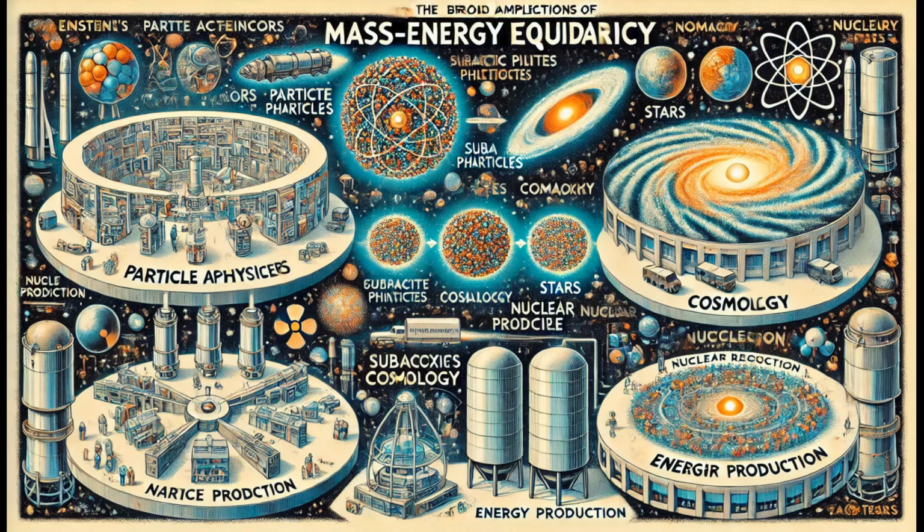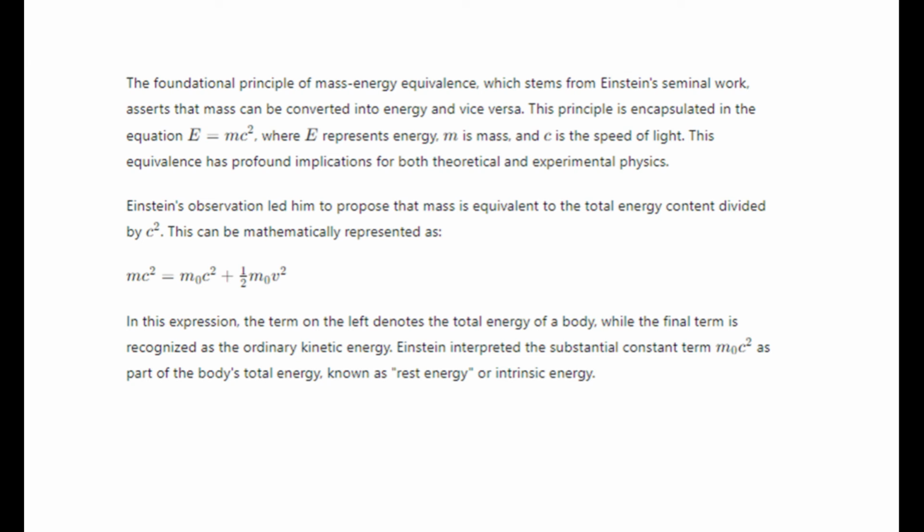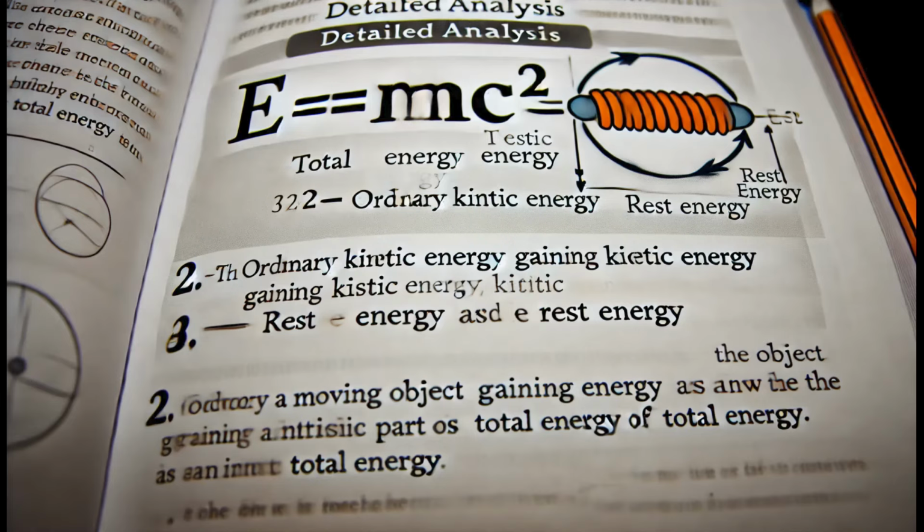For a detailed analysis of this equation, the term on the left represents the total energy of an object. The last term is considered ordinary kinetic energy. Einstein interpreted the large constant term, the energy of mass at rest, as an intrinsic part of the total energy of an object, and this was called rest energy. When a force acts on an object with rest energy, it moves it and gives it kinetic energy.